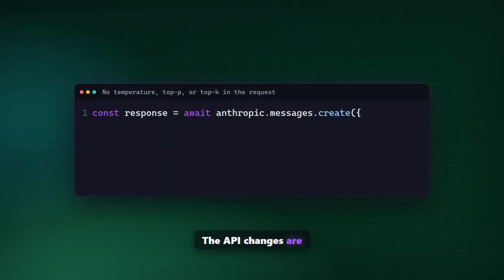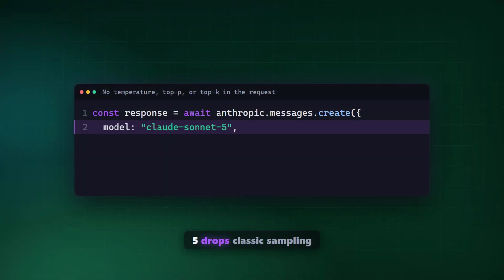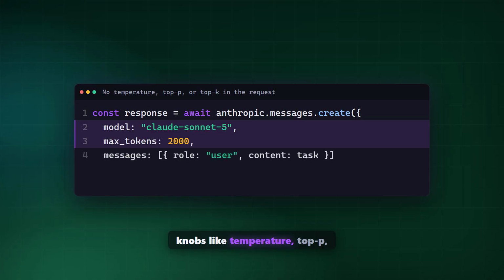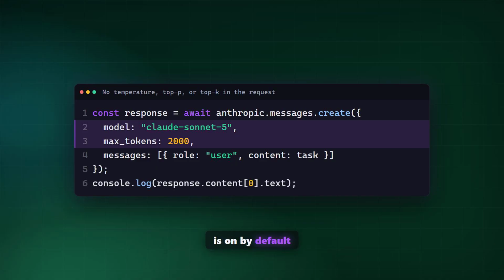The API changes are also a signal. Sonnet 5 drops classic sampling knobs like temperature, top P, and top K. Adaptive thinking is on by default unless you disable it. That feels restrictive if you love tuning dials, but it can make agent runs more consistent.